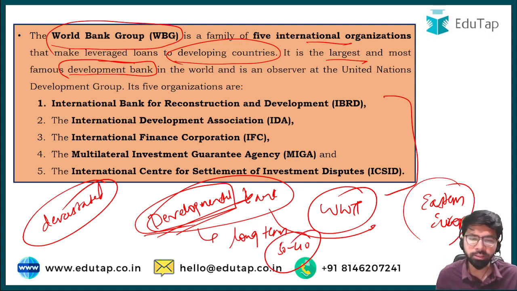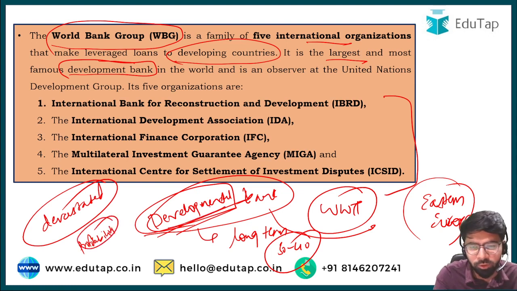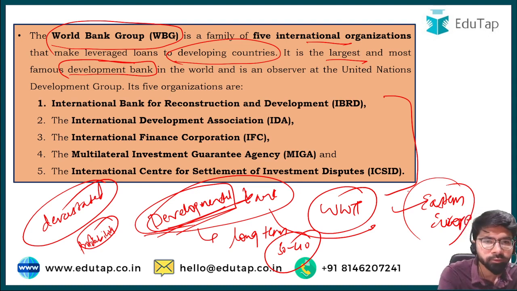Unlike the commercial banks, which give you loans for the short term and are more interested in the profitability aspects of the bank, developmental banks are more interested in the development of that entire region. So friends, the first organization is the largest and most famous developmental bank in the world and is an observer at the United Nations.